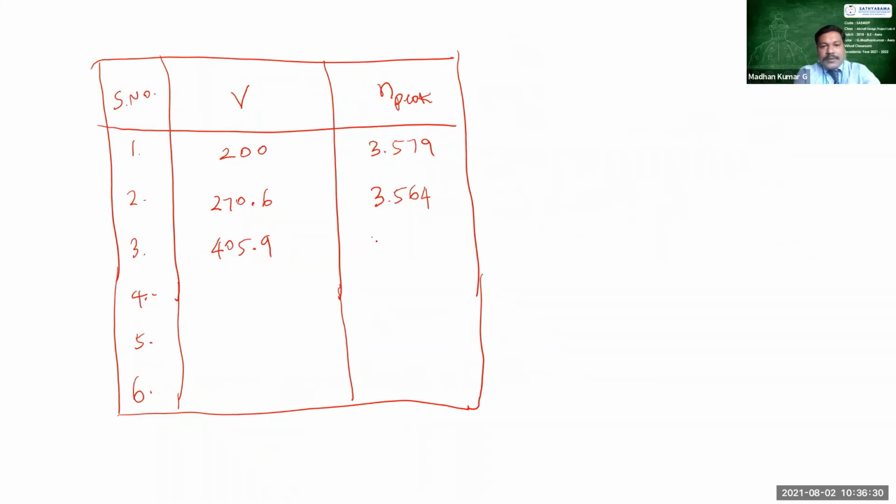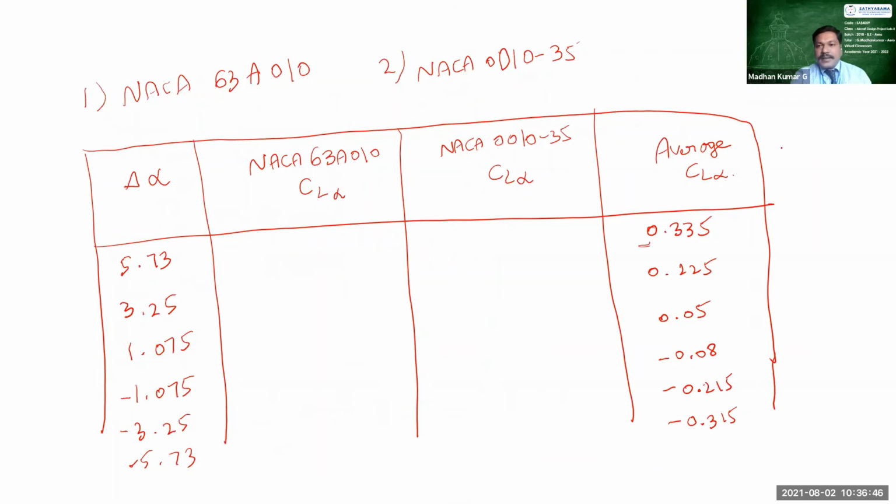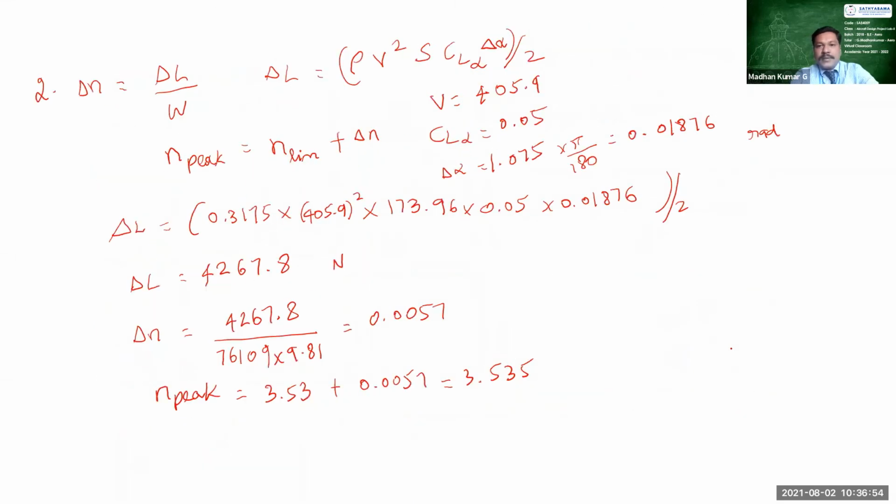Now 3.535 is said to be the value of n peak for P. Okay, so the same way you are going to calculate for the same velocity, but the value of CL alpha is set to be negative here, right? So minus 0.08. Okay, so that is the difference. So we have minus 0.08, and the value of delta alpha is also minus. So minus into minus, here we have plus.